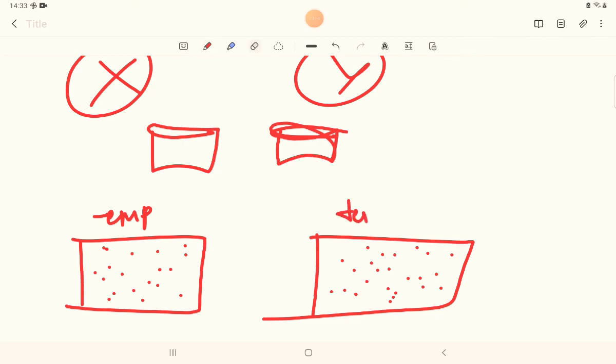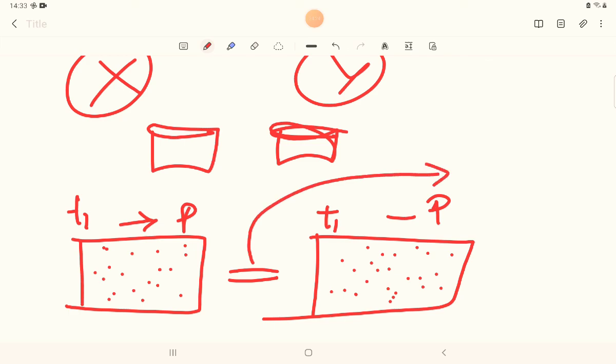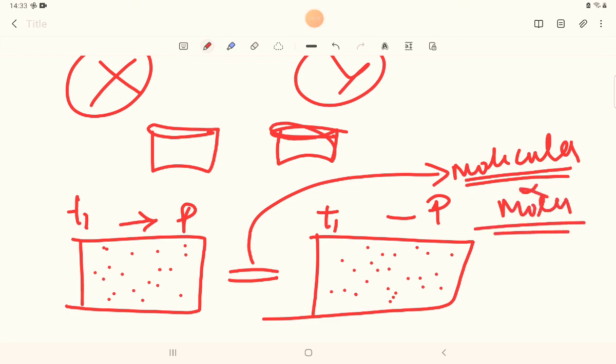Okay, let me write it in a very easy way so that you can understand. When this is having T1 temperature and this is having T1 temperature, and the pressure should be also the same, then the gases present will be in the same volume, or I can say it contains equal number of molecules. Okay, it has equal number of what? Molecules, and moles are completely different terms. Don't get confused by this term.